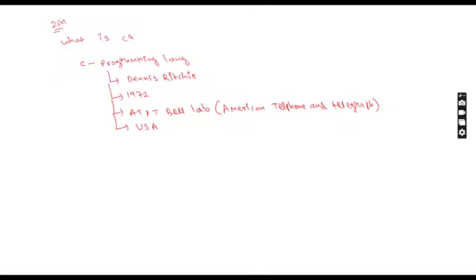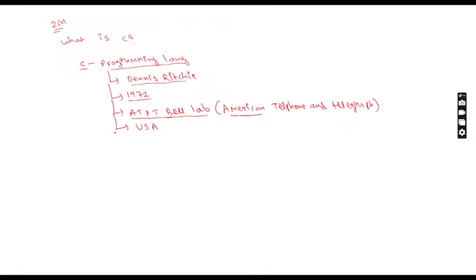Like science lab, maths lab, chemistry lab, so many labs like that. One laboratory name is AT&T Bell Laboratory. It is one of the famous laboratories located in America. So tell me, what is C? C is a programming language developed by Dennis Ritchie in the year 1972 at AT&T Bell Laboratories. AT&T stands for American Telephone and Telegraph, which is located in USA.